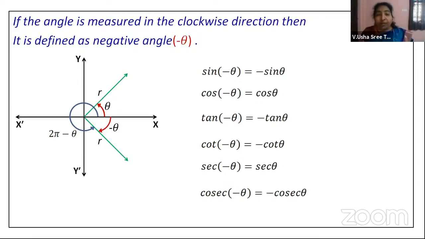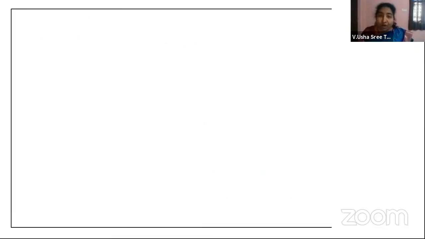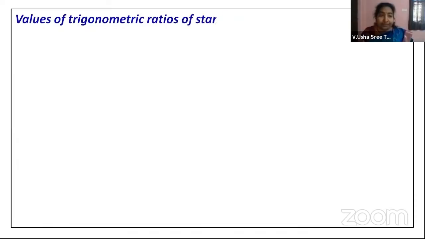I'm sure that you have followed the concepts till here. Now we will look into the standard values for the trigonometric ratios that you have seen in your class 10, with standard angles. What are the standard angles you have seen? 0 degrees, 30 degrees, 45 degrees, 60 degrees, and 90 degrees. But in this class, you are going to see 180, 270, 360 degrees, 15 degrees, 75 degrees, and so on. I'm not going to scare you by telling all this, but for everything there is a logic, children. With that logic, if you proceed, it's very easy to calculate, right?